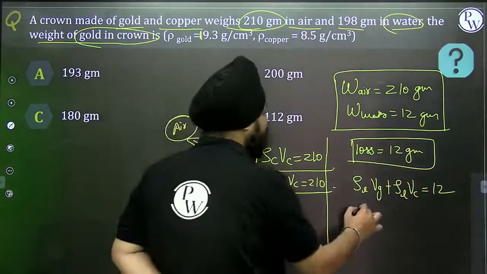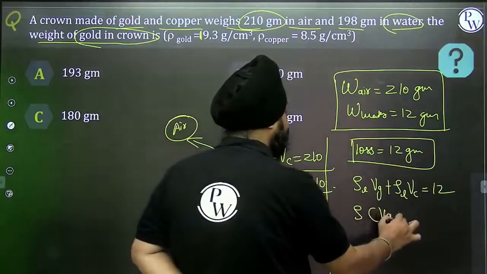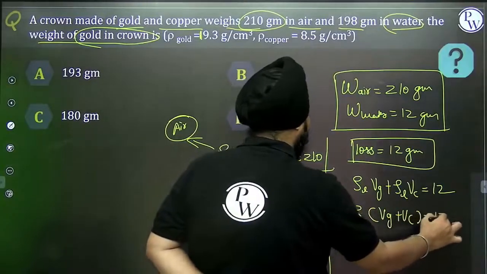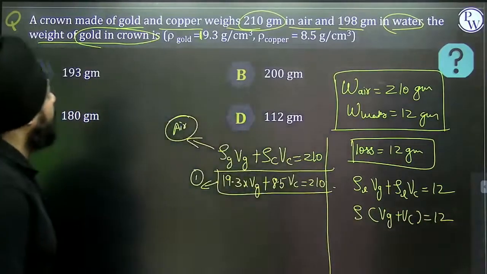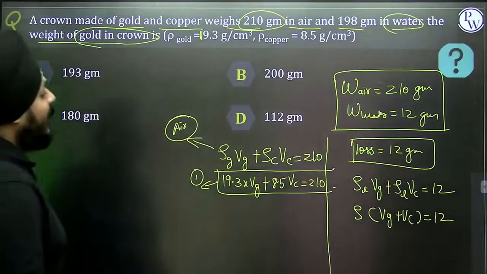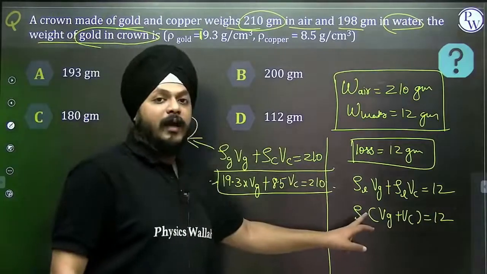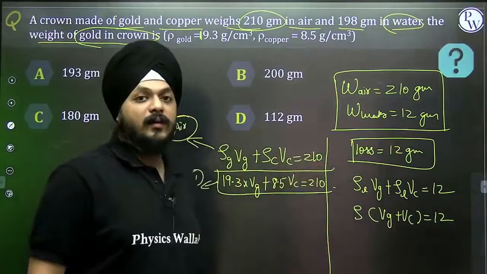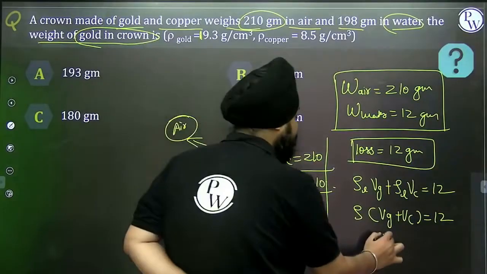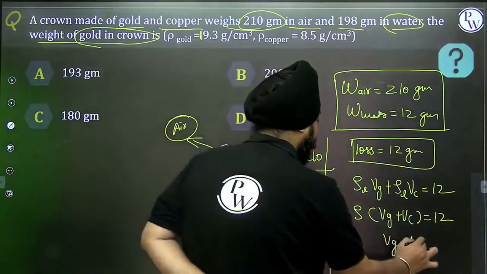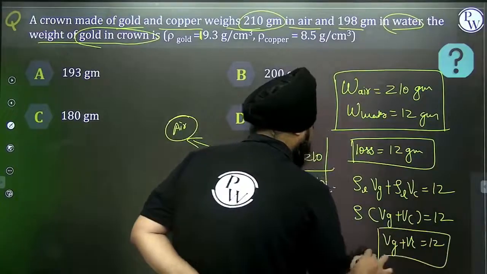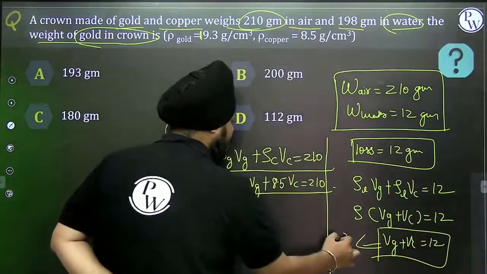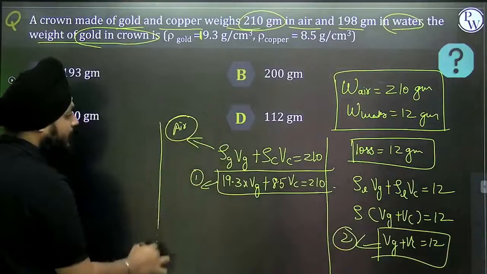So it means that density of the liquid into Vg plus Vc will be equivalent to 12 gram. Can I consider in gram, density as 1? So what will be Vg plus Vc? Vg plus Vc will be equivalent to 12. Can I consider this as equation number 2?